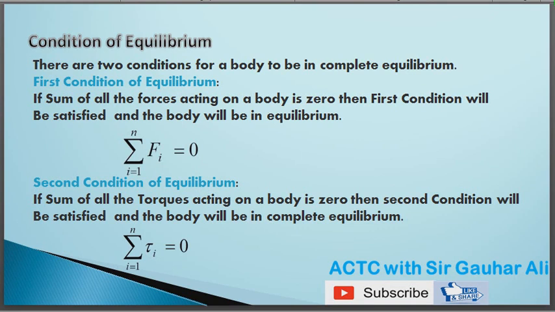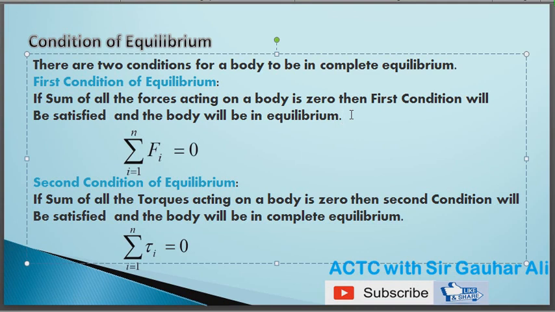This states that if the sum of all the forces acting on a body is zero, then the first condition will be satisfied and the body will be in equilibrium. This can be symbolically represented as summation F equals 0. It means the sum of all the forces is equal to 0.